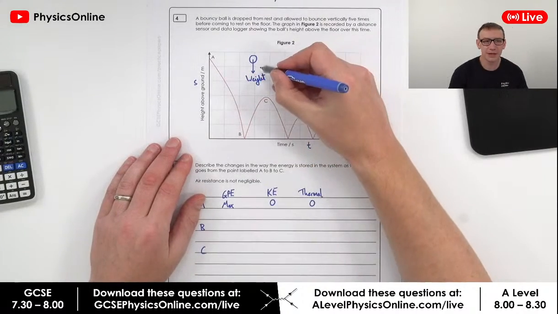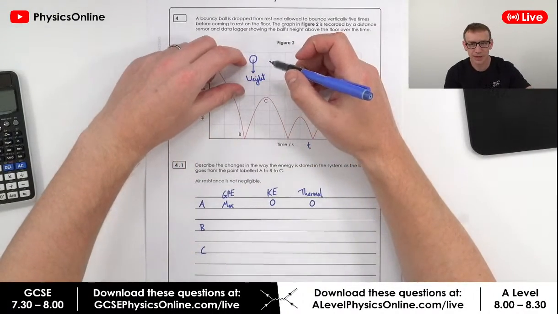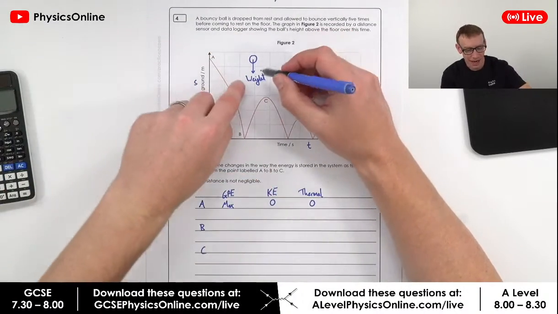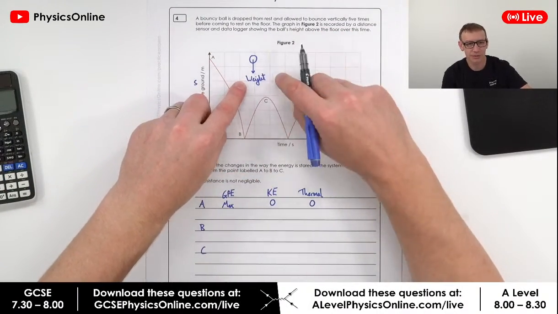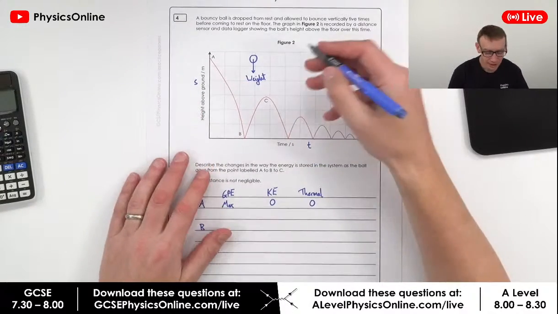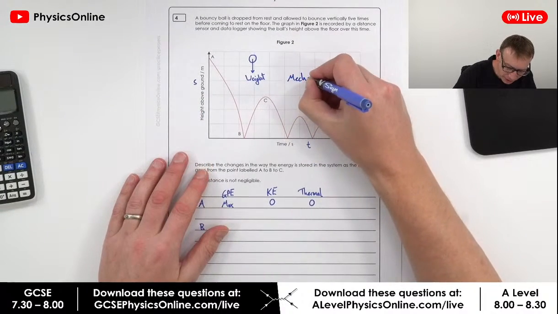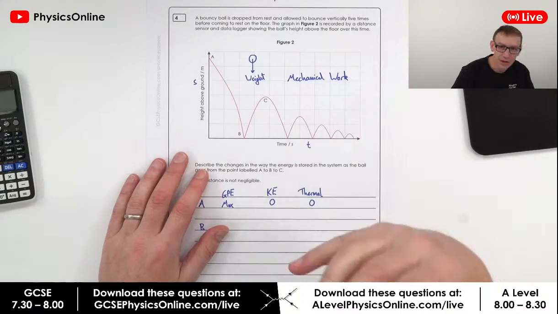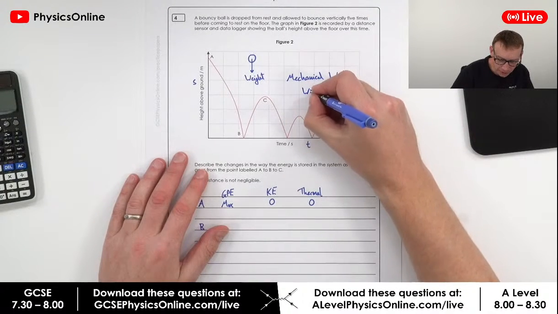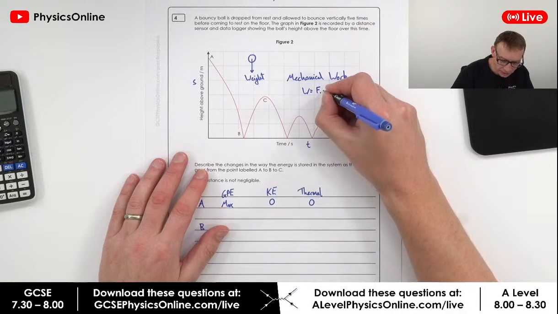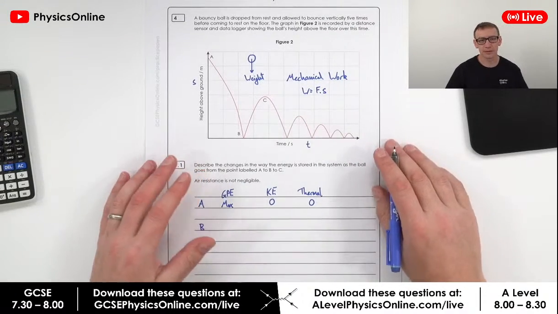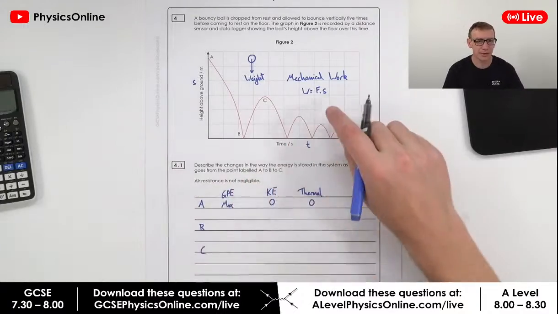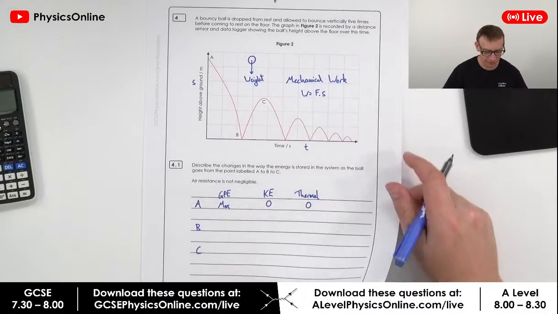And basically, this weight is going to be the resultant force on that object, or it's going to be the thing that causes it to accelerate. And as the weight is acting down, we've got a force acting over a distance, and therefore what we have is mechanical work. Okay, remembering, of course, that the work done is equal to the force times the distance moved in the direction of that force. So the energy transfer process between these stores, in this case, is mechanical work. We've got a force acting over a distance.